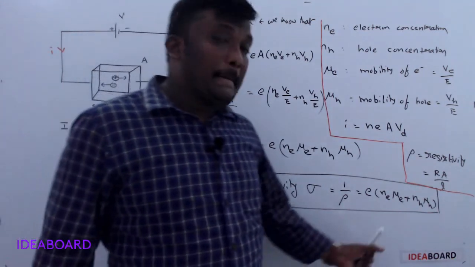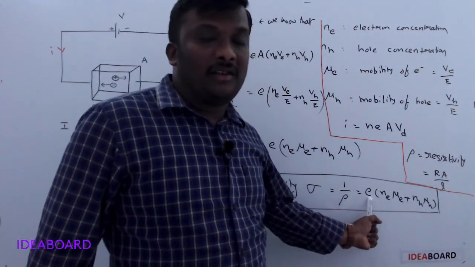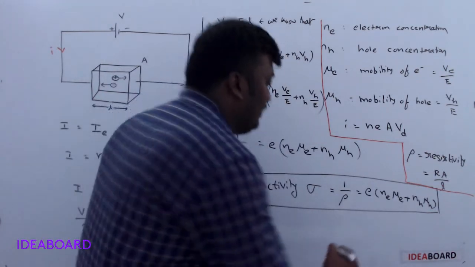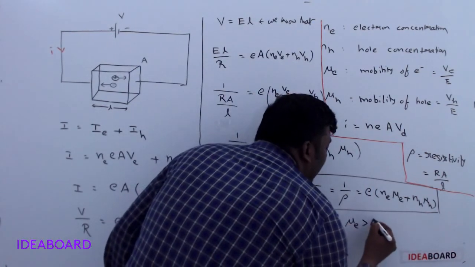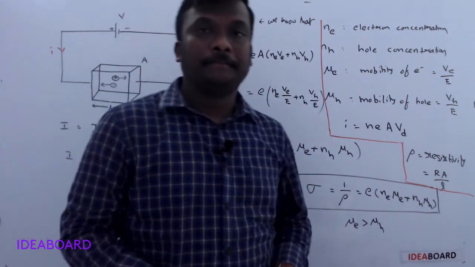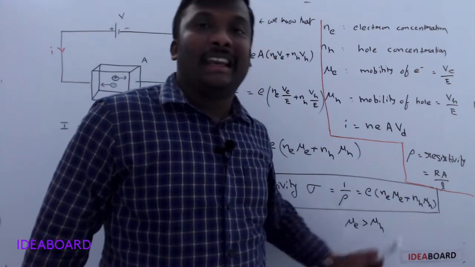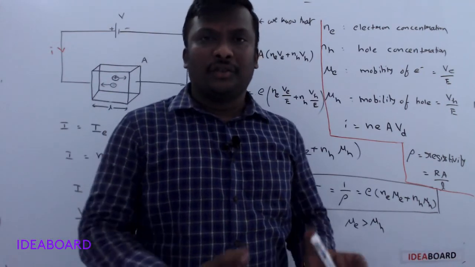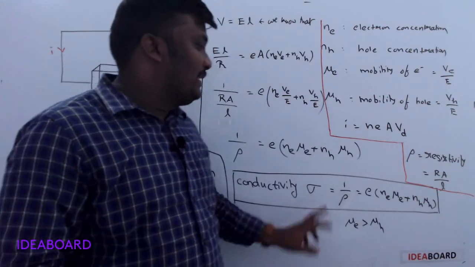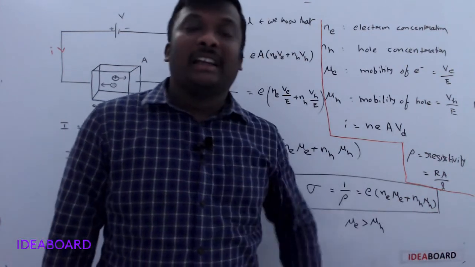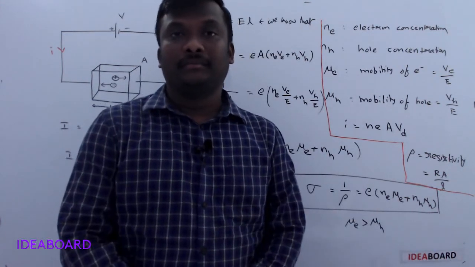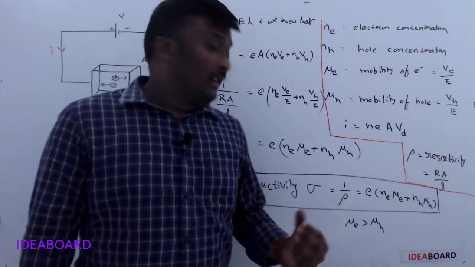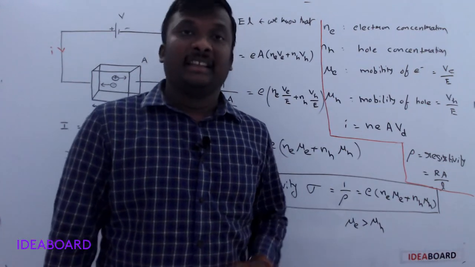So the conductivity depends on the charge of the electron, which it is not possible to change, and the mobility of electrons, which is generally more than the mobility of the holes. The mobility difference is very small compared with the electron concentration and the hole concentration. So the conductivity mainly depends on the concentration of electrons and holes. Understand? So this is the formula for conductivity in intrinsic semiconductors.